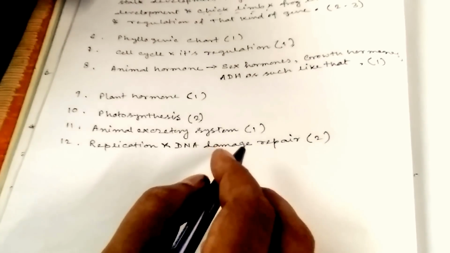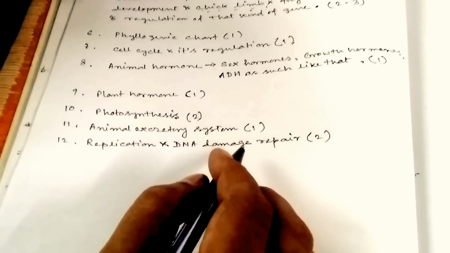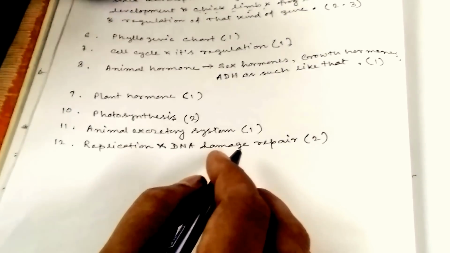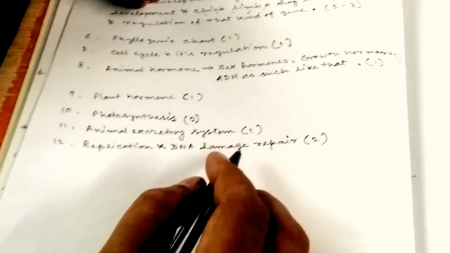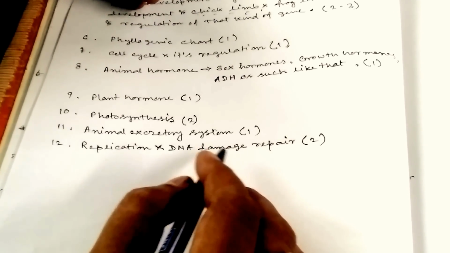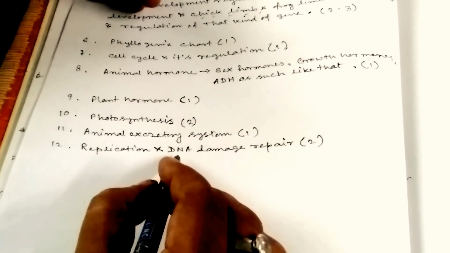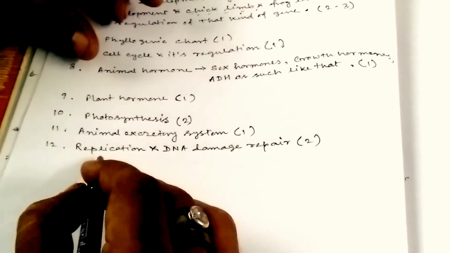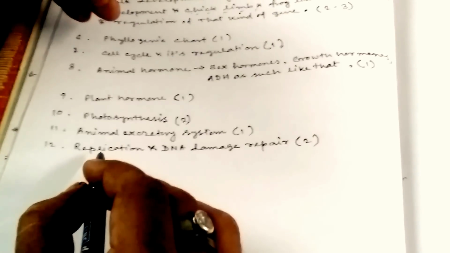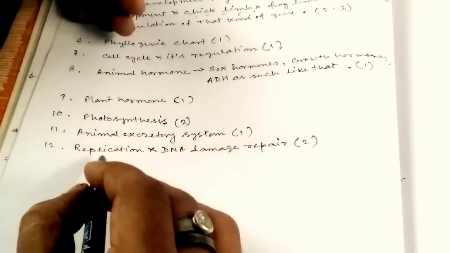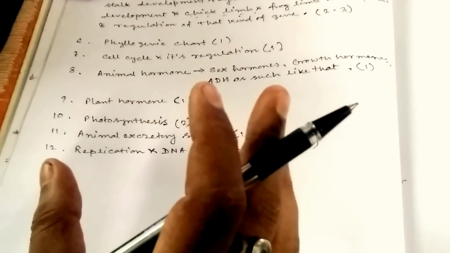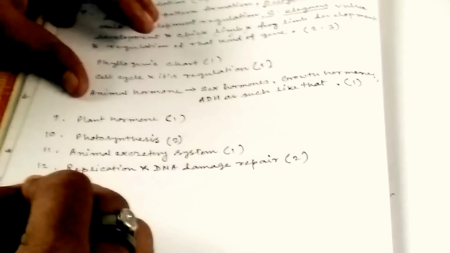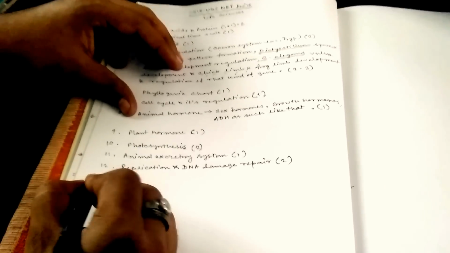That means nucleotide excision repair, base excision repair, non-homologous end joining and homologous repair, such kinds of repair for end junctions. Such questions you can get from DNA damage repair, and obviously replication and its inhibitors are mainly important. Sometimes you can get matching-type groups, so you have to prepare for that, and it is very important for CSIR UGC NET.